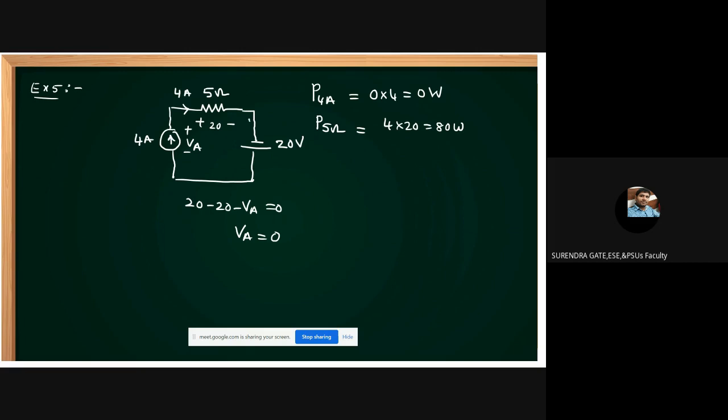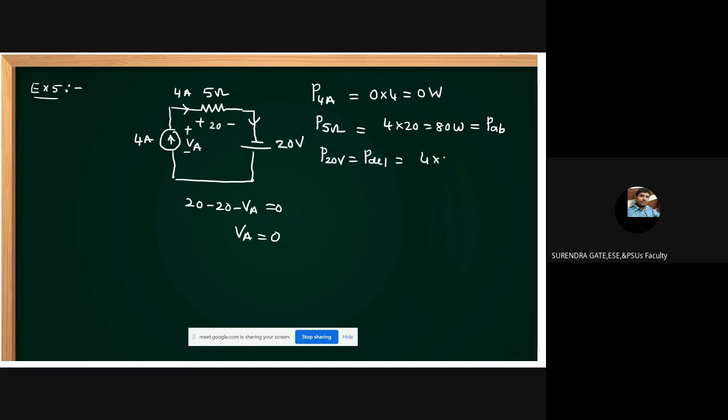Is this absorbing or delivering? Absorbs. Then what about this one, friends? At which terminal is the current entering here? The negative terminal, so it is P delivered.